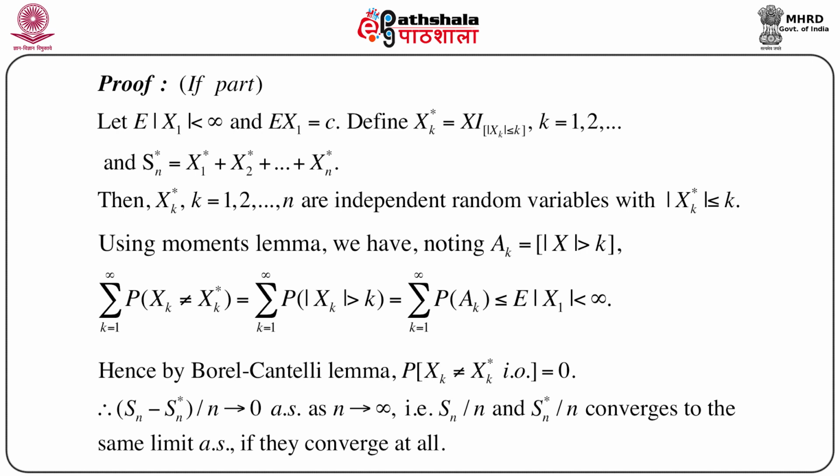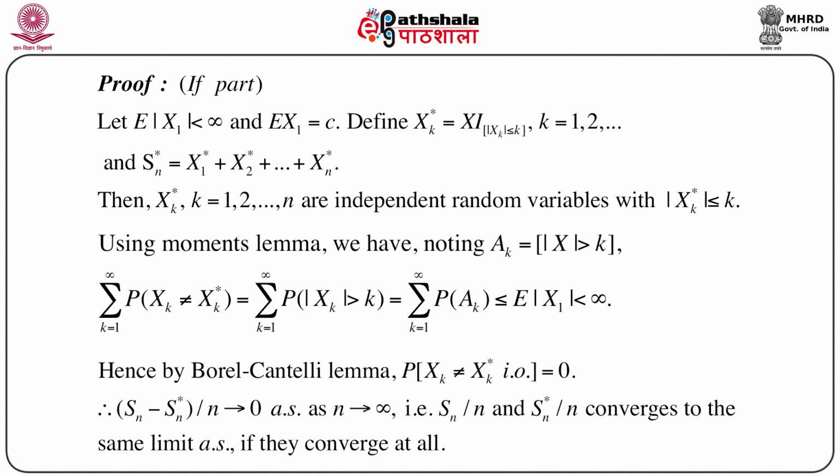Hence we can use the Borel-Cantelli lemma to show that probability of xk not equal to xk star occurring infinitely often equals 0. This is a simple application of the Borel-Cantelli lemma. It says that whenever xk is not equal to xk star occurs infinitely often, the probability of that event is 0, which means that (Sn minus Sn star) by n goes to 0 almost surely as n goes to infinity.